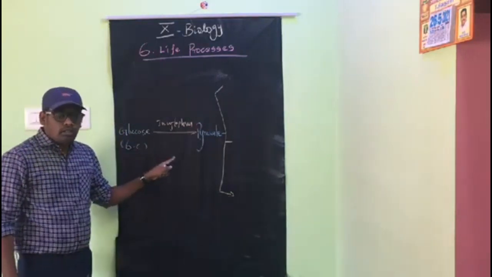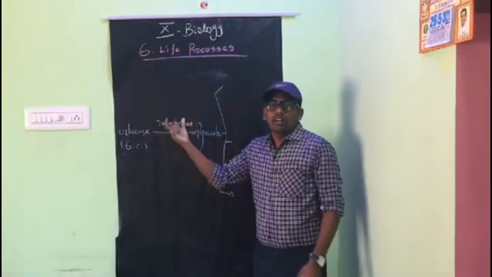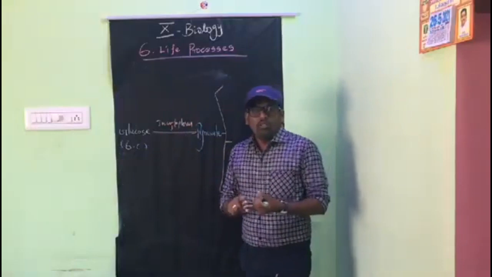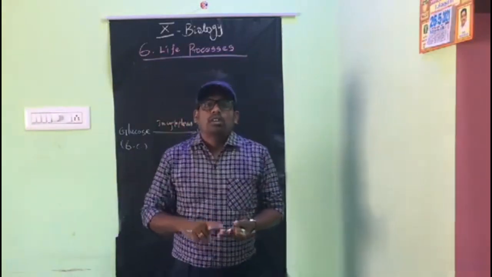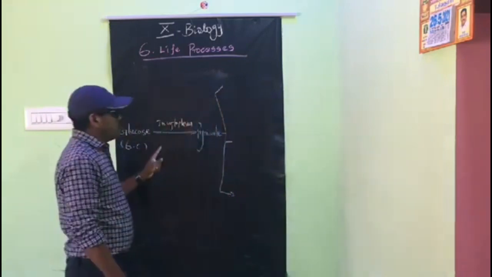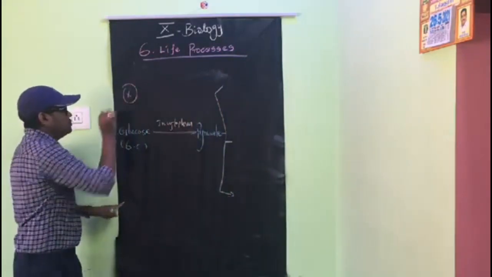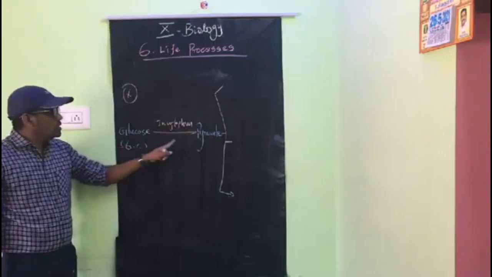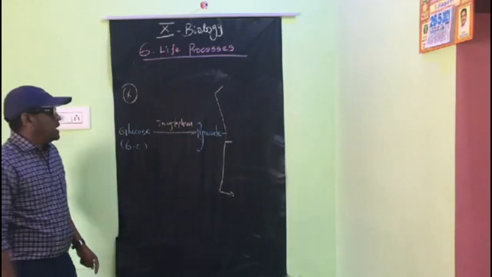It's very important. If you are thorough in this pathway, you can score a 1 mark question, sometimes a 2 mark question. Mostly this question is answered as a 3 mark question also, so it's very important. The glucose is broken down into pyruvate or pyruvic acid.